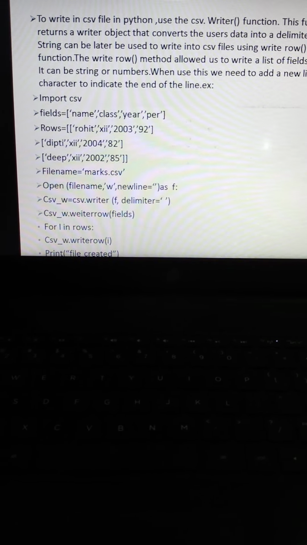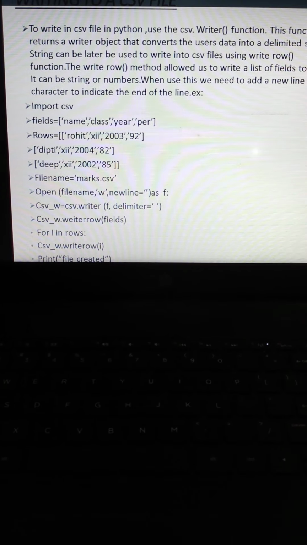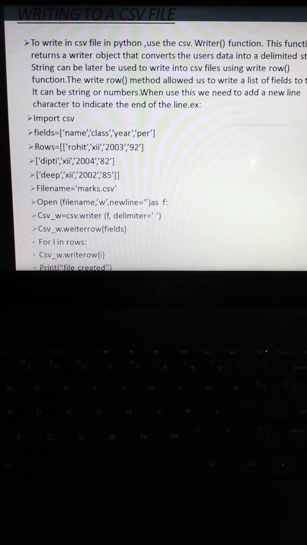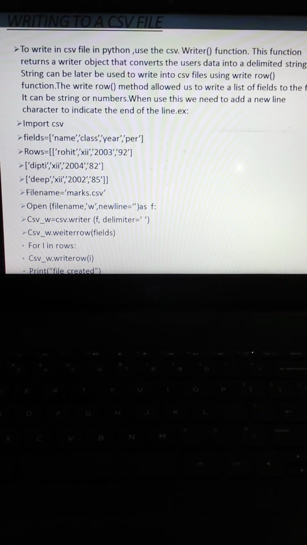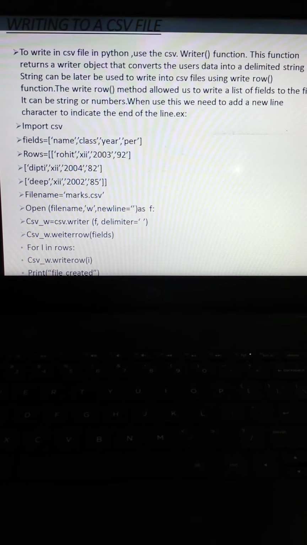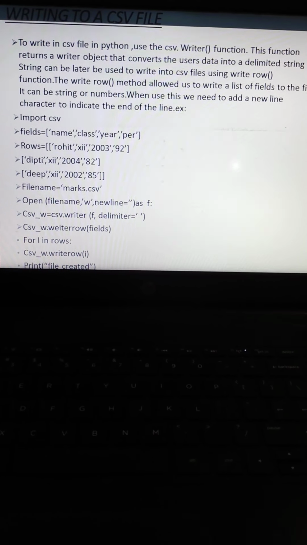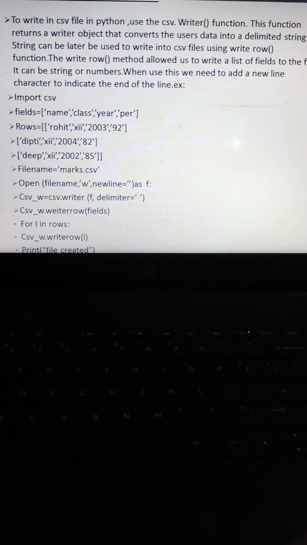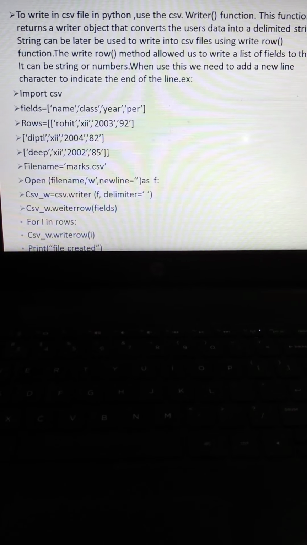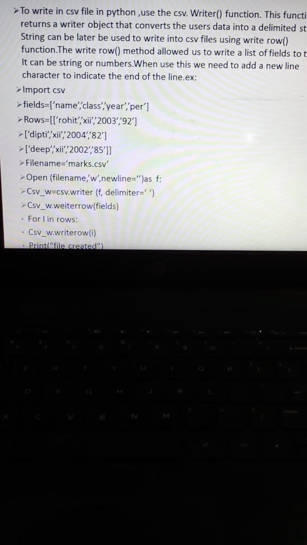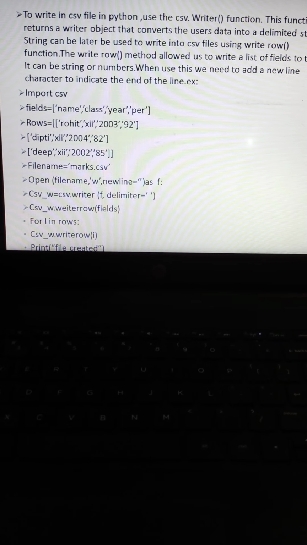So guys, look here, I have given one simple example. First you import the csv module, then you create a list of your fields, that is name, class, year and percentage. You can insert the rows. I inserted 3 rows, that is Rohit, class 12th, year of passing 2003, percentage 92. Like that, I entered another 2 rows, then I gave the file name as a CSV file, so I stored the file name as marks.csv.